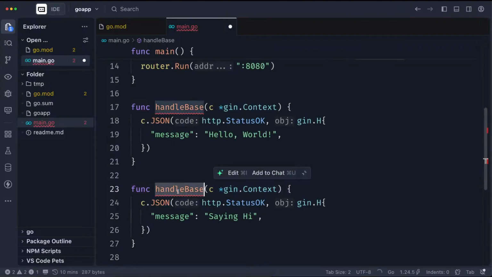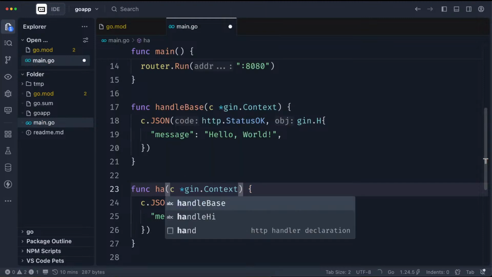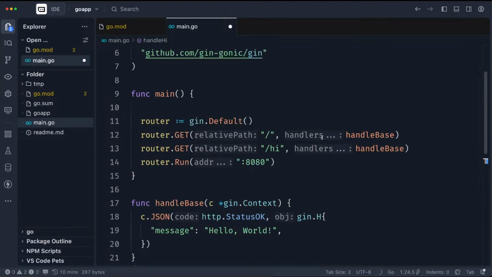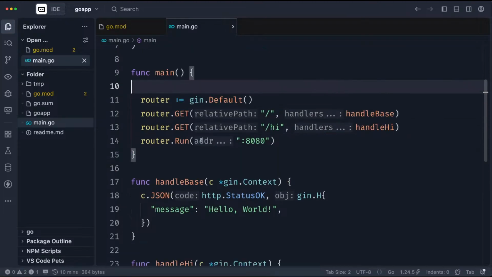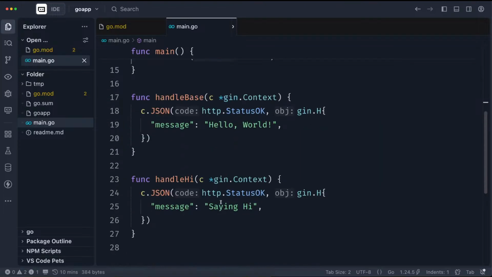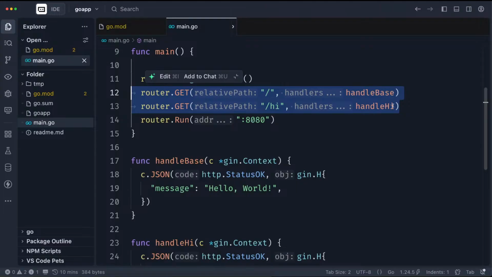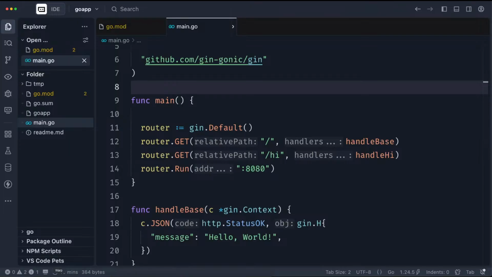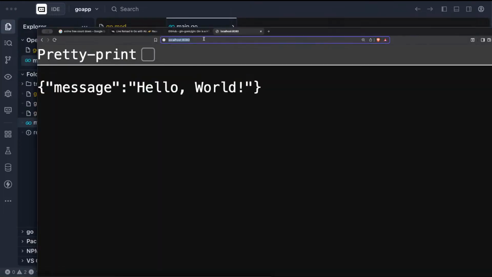Then I'll say handle. This one will be handle hi. And that's how you go, guys. That's how you keep creating all the endpoints that you want available, and you create all your functions to be able to handle the endpoint that you've created. So now that I've saved, I just need to go and check my endpoint, and I will be able to access it. So if I do this and say hi, it's saying hi to it.